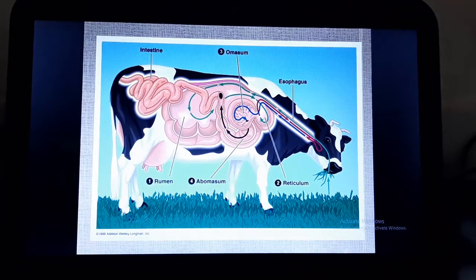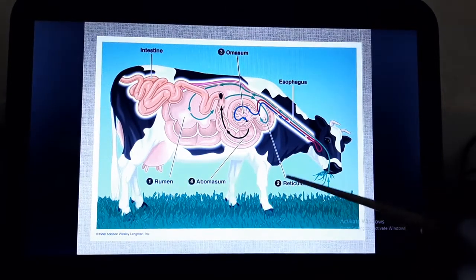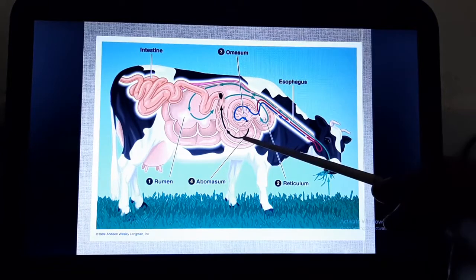So here, this is the picture. Again, it must be clear there are 4 parts: rumen, reticulum, omasum and abomasum, and the esophagus.